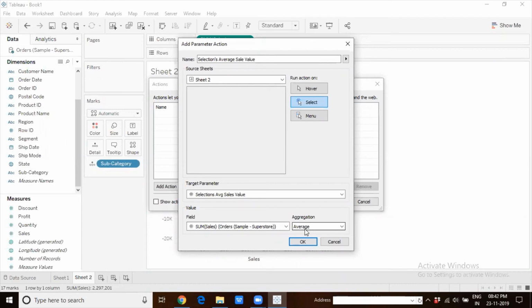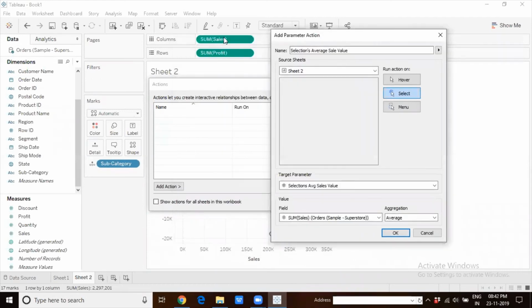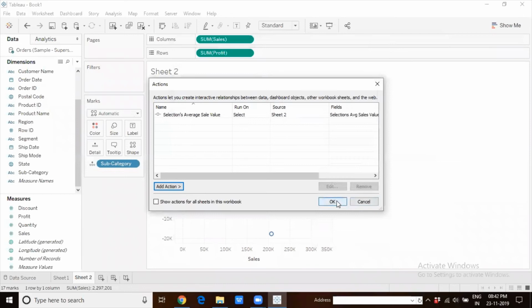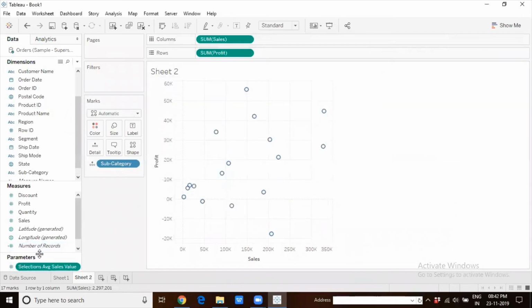Average of what? The data points that are represented on the screen, of the sum of sales data points present on the screen. That is what I want. Once I do this and click on OK and OK, you will notice that the parameter pane gets created automatically, and the selections average sale parameter is there in the parameters pane now.